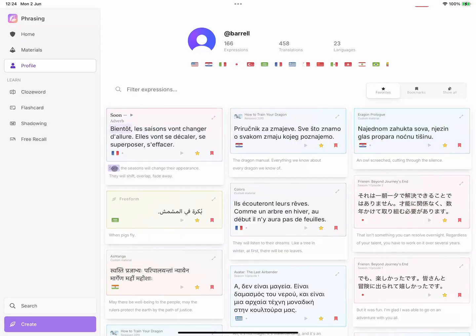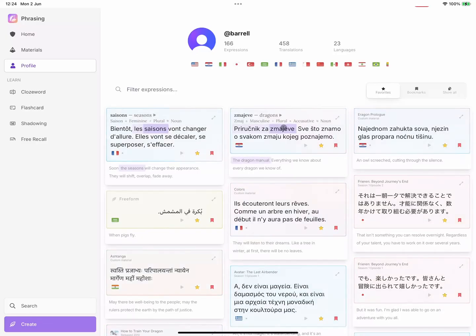Let's take a look at just some of the information you'll have at your fingertips with Phrasing. As I click around, you can see that each expression has been broken down into phrases and aligned across all the translations, so you can easily see how they relate. When a word is selected, you'll see its morphology populate in the glossary at the top of the card. Here, you can see that vont is the third person plural present tense form of the verb aller. Or here, since all nouns in French have a gender, we can see that saison is a feminine noun in the plural form. The information in the glossary is language specific.